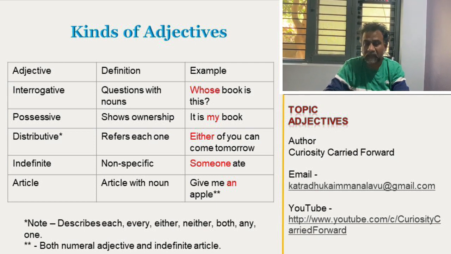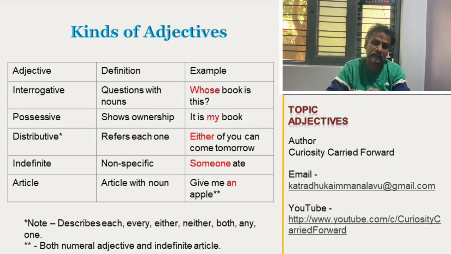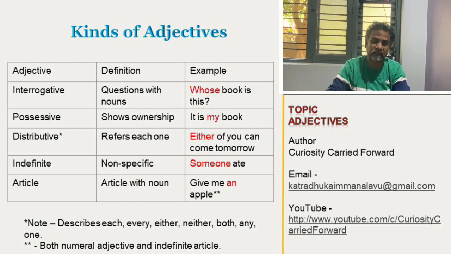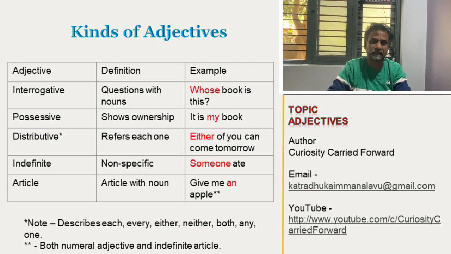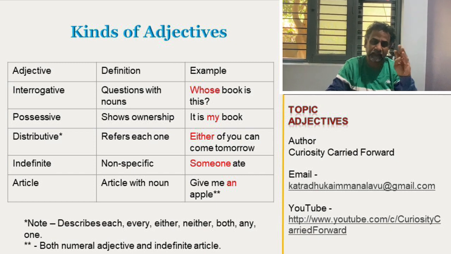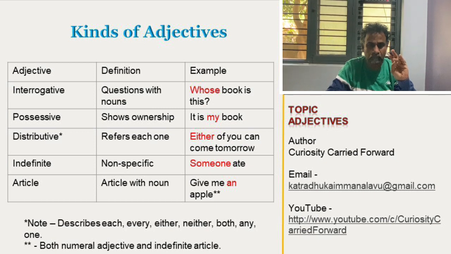The last one is article. Article adjective. We know what are the three articles in English grammar? A, an and the. In general we say three articles. But a and an both are almost the same.